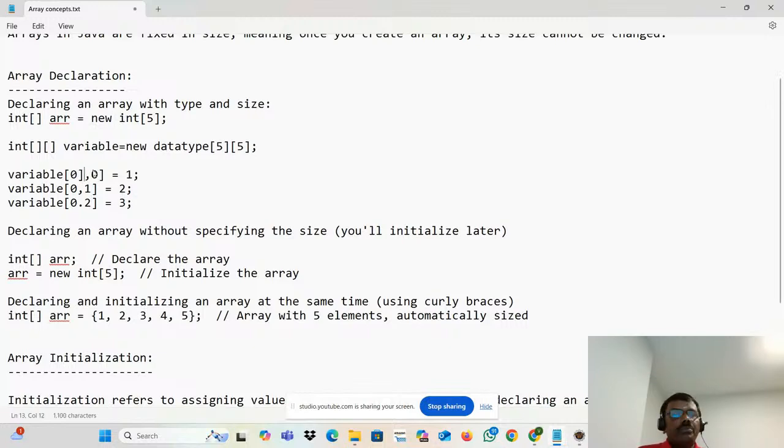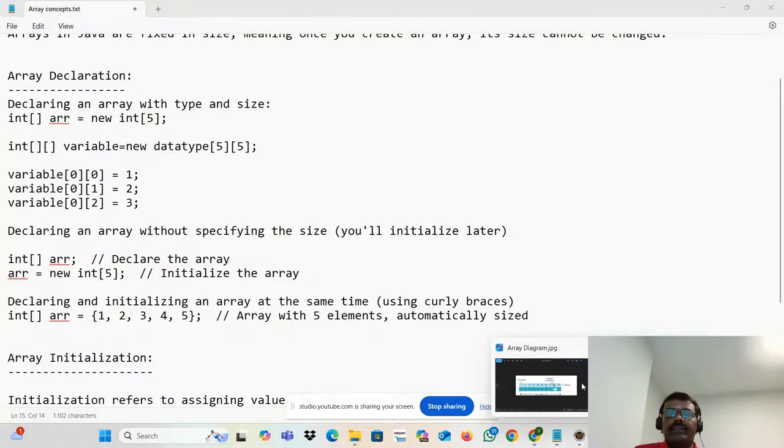So don't put it like that. Generally, in a programmatic manner, they will put it in such a way: 0, 0, 0, 1, 0, 2, 0, 3, 0, 4. Then they will start again with 1, 0, 1, 1, 1, 2, 1, 3, 1, 4. Then 2, 0, and it will go like that. You might feel you're not able to imagine it, right? Don't worry about that. I can share my screen.